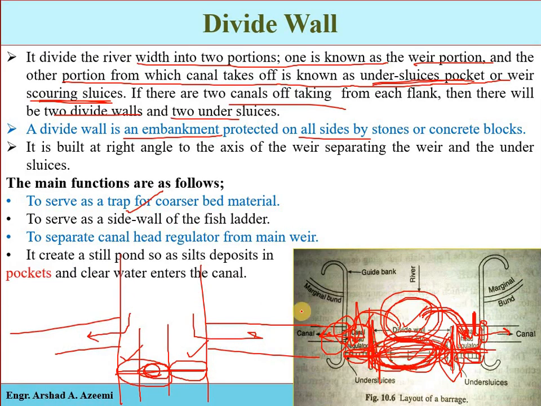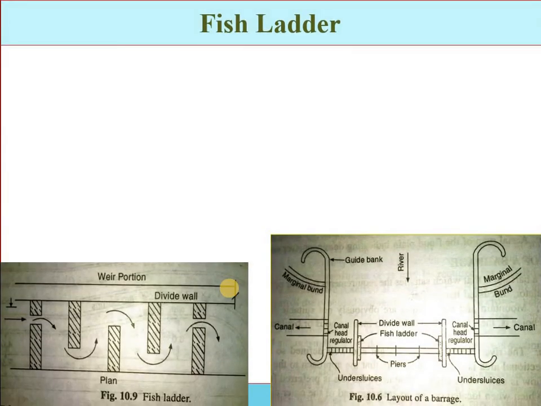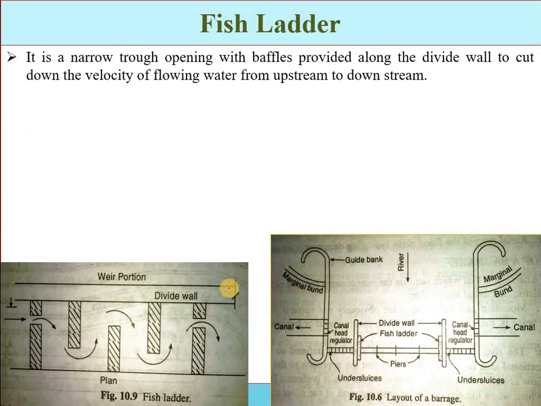It creates a still pond. As we have discussed, when the water is obstructed by the main weir or the main barrier or barrage, the water will come into this area. Here we have more depth, so the water will rest, meaning its velocity will be reduced, the water will pond, and the silts will be deposited in those pockets, and the clear water will enter into the canal.